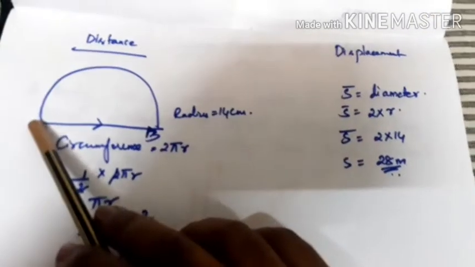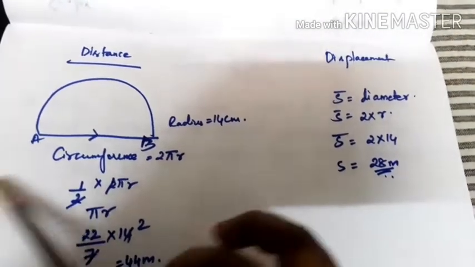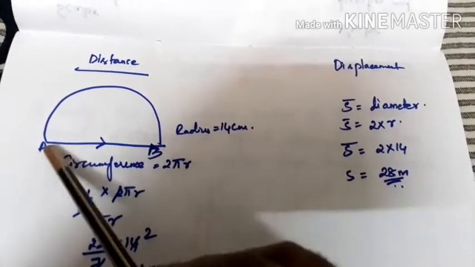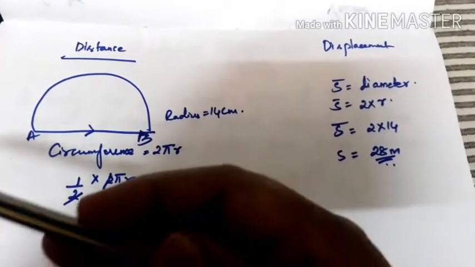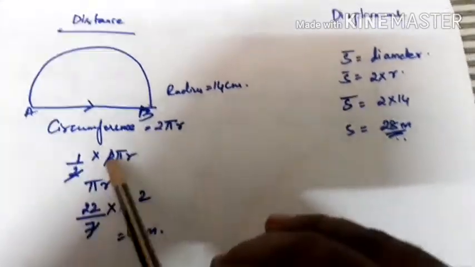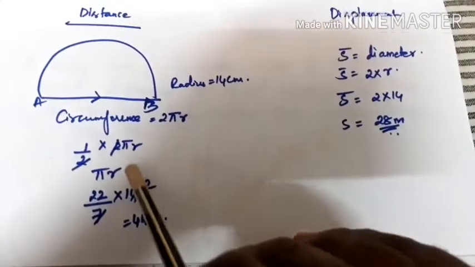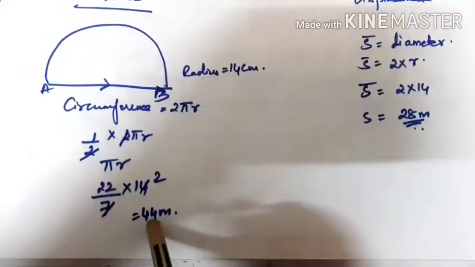Here again I am explaining. If you take a semicircle, the circumference of the circle is 2 pi r. Now this is the entire distance which is covered from A to B. So for that you are going to write the circumference, half of the circle, half into 2 pi r. When you substitute the values of the radius and the pi value, you will get 44 meter.